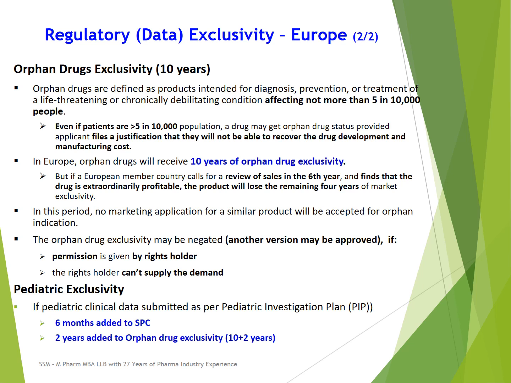And in many of the European countries, they review the sales data in the 6th year of exclusivity. And if they find that the drug is extraordinarily profitable, then the product may lose the remaining 4 years of exclusivity.